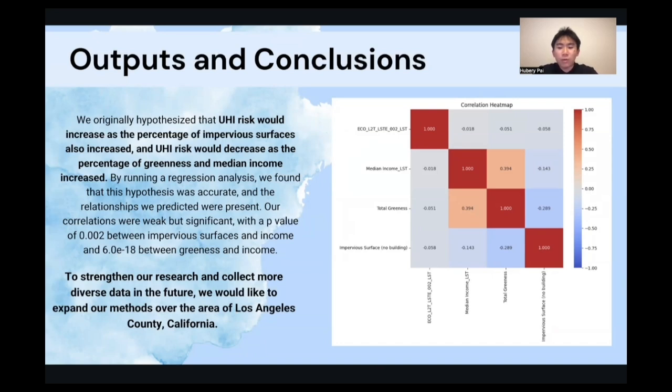However, we want to note that once land surface temperatures were included, the data set was very incomplete. The clustering algorithms were not as effective in describing trends, and LST actually had very minimal correlations with the other variables, as it was relatively consistent throughout Austin. And thus, we want to strengthen our research in the future by expanding to California for a more diverse data set.